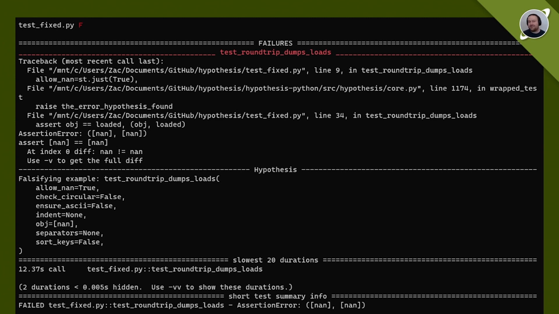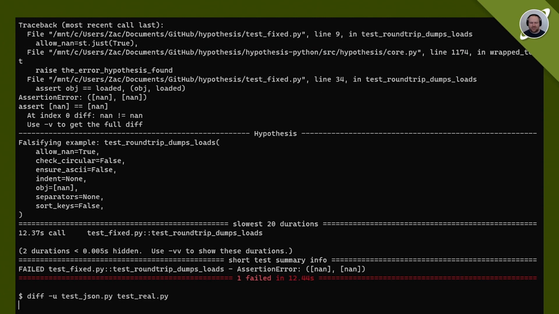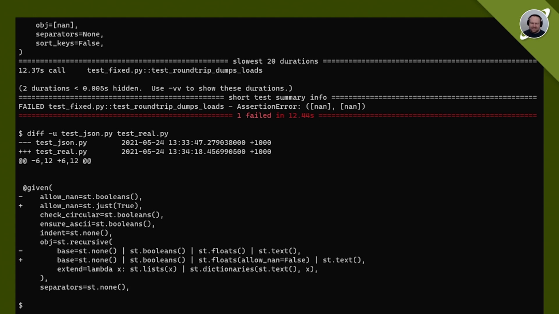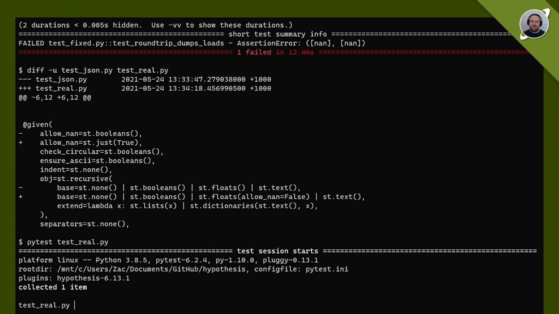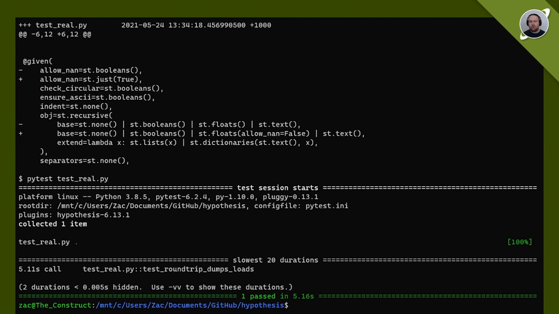This, it turns out, is thanks to a performance optimization in CPython. For list equality, it will compare itself to the other list by identity first, which allows you to skip the cost in performance of doing deep comparisons when you don't need to. The only problem is that nan kind of breaks the object model. So I'll instead do the correct fix, which is to just pass allow nan equals false to our input generator. And so this ensures that we'll just never generate nan, and with allow nan equals just true, we'll also allow non-finite examples. And this test finally passes.